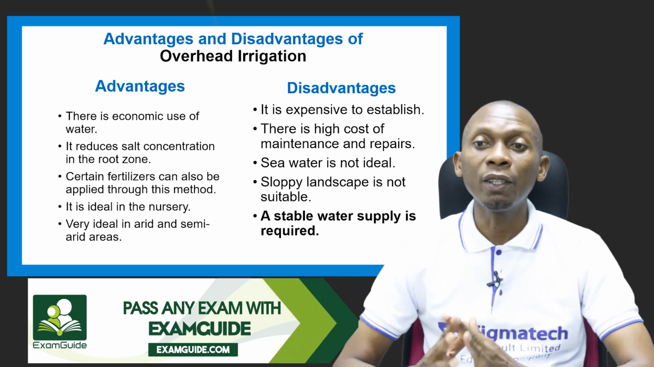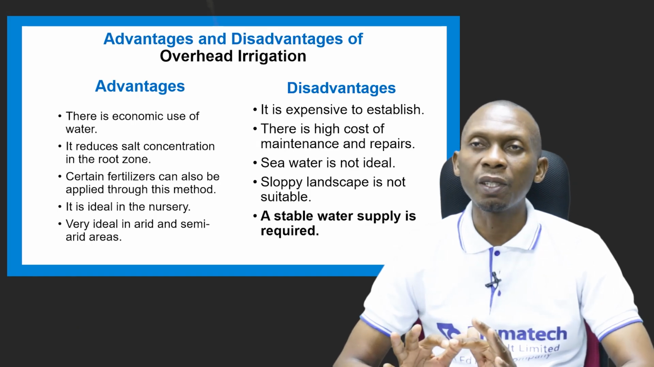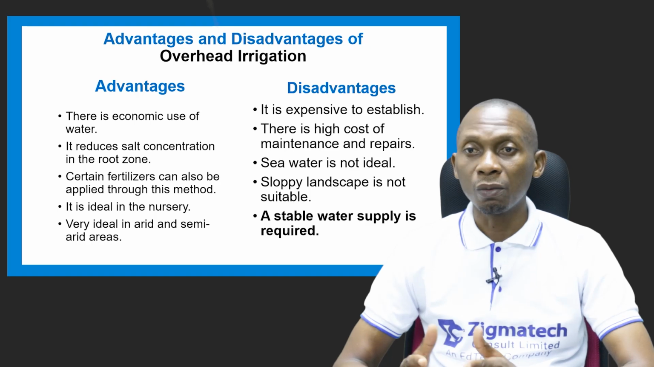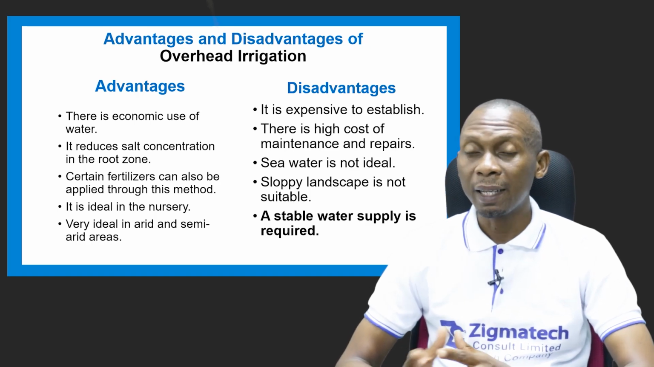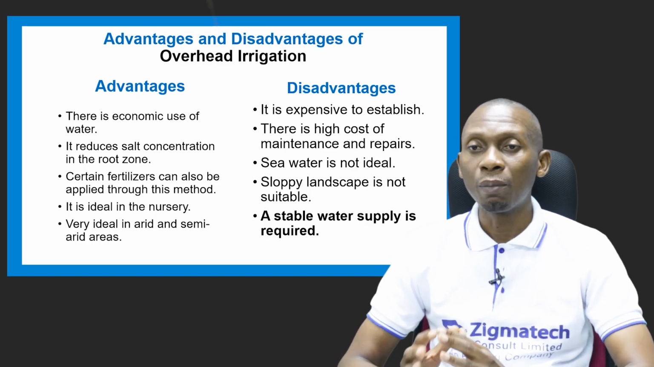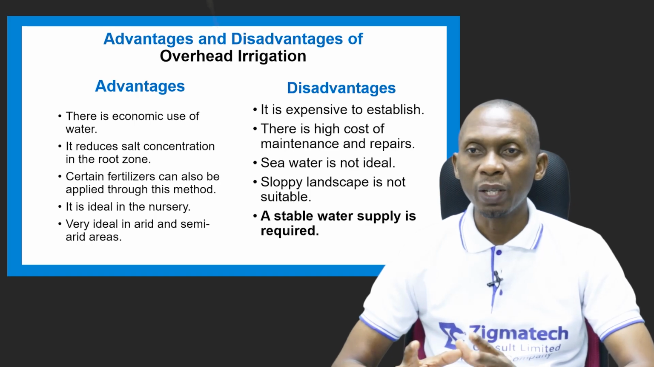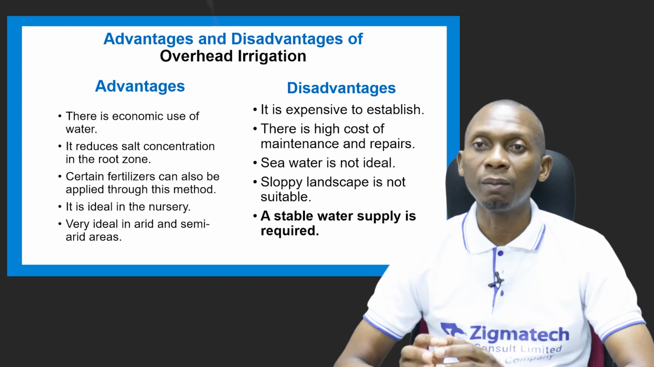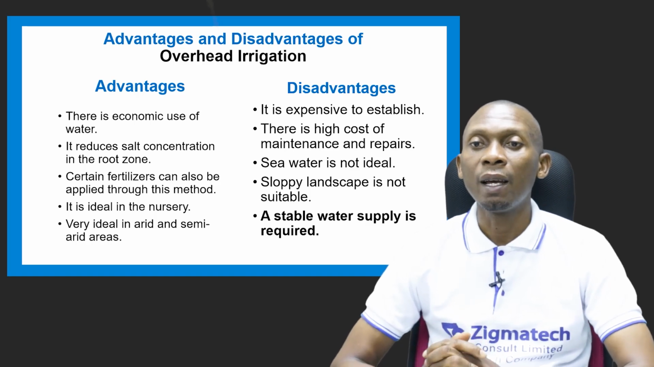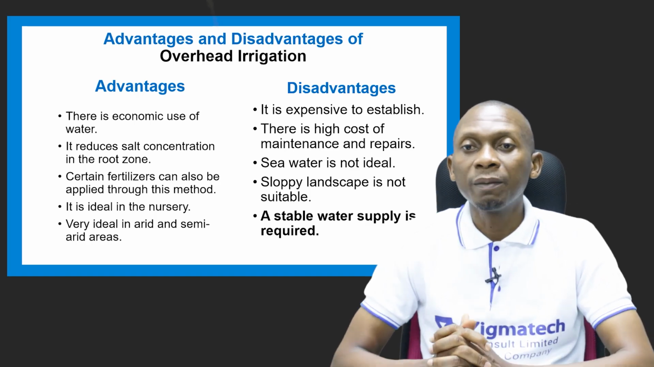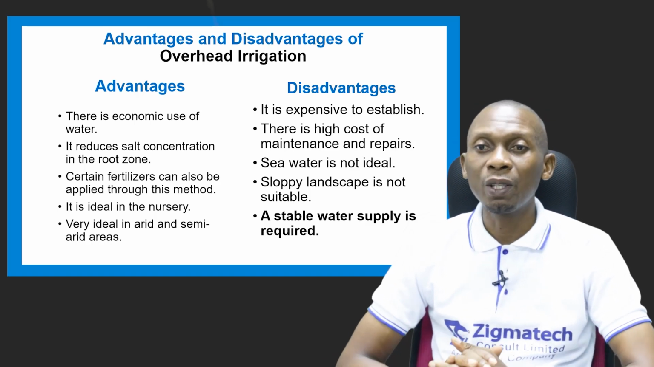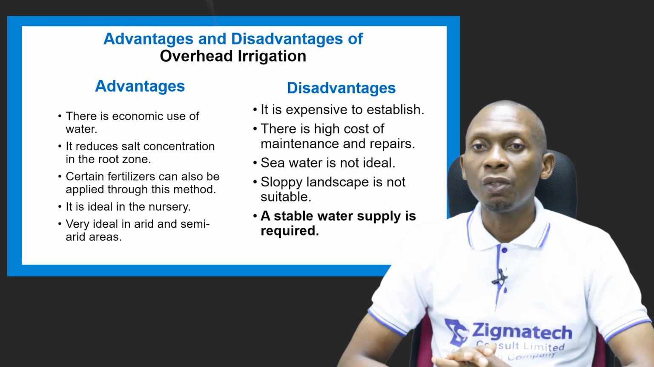Now, it's ideal in a nursery. Of course, a nursery is just a small structure that you use to rear, to grow crops that are delicate. And so at that point, you do not need so much force when you're talking about application of water. So you can use this overhead irrigation system to apply water to the nursery. Then it's very ideal in arid and semi-arid areas. That's areas with very low rainfall. So you can use this method.